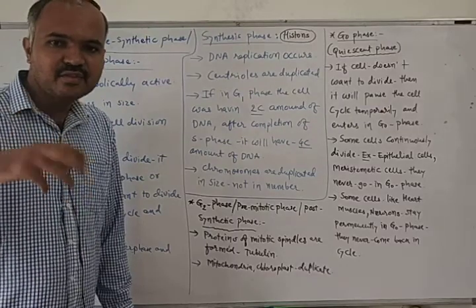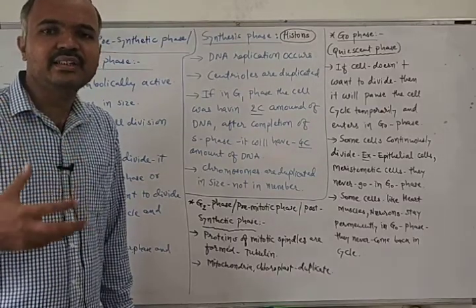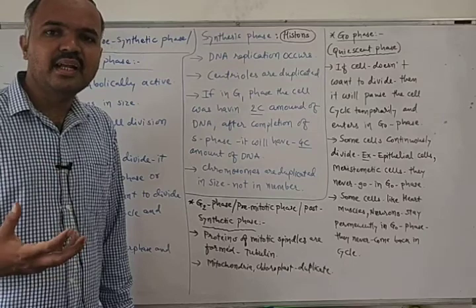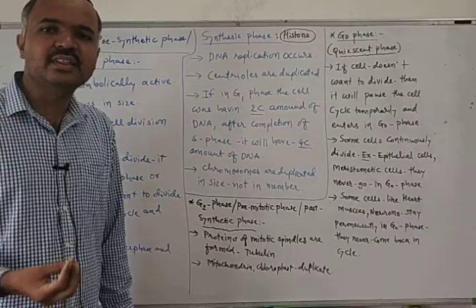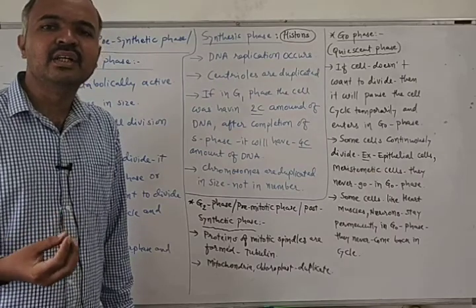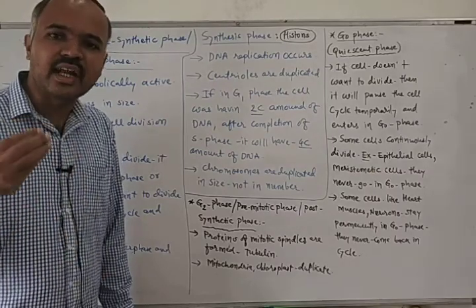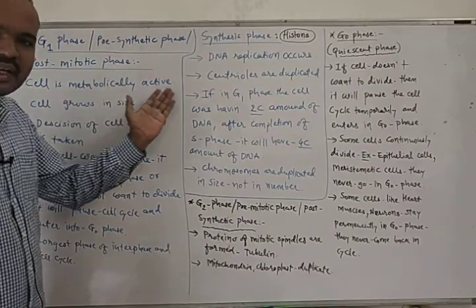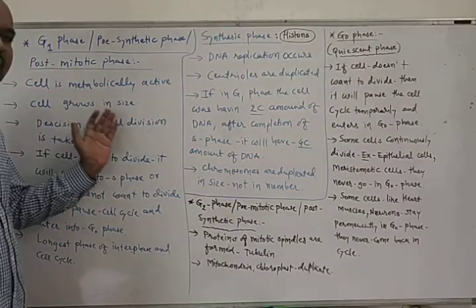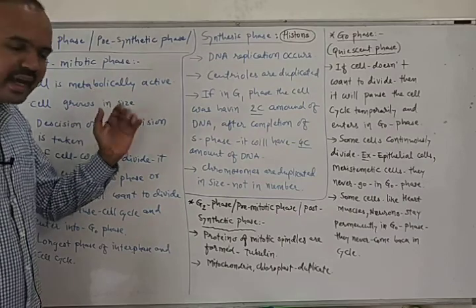But when the various metabolic activities are going on in its cytoplasm, it will grow in size. So in G1 phase, the cell is metabolically active and grows in size because of these metabolic activities.